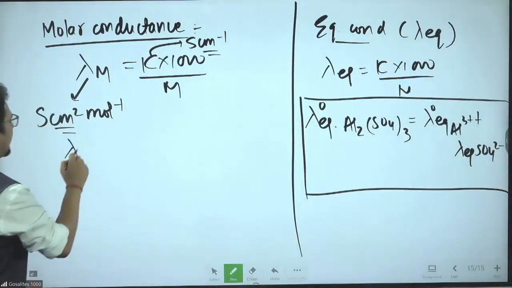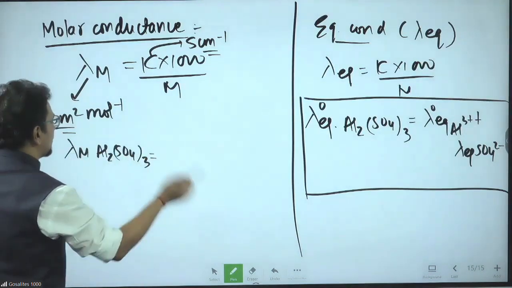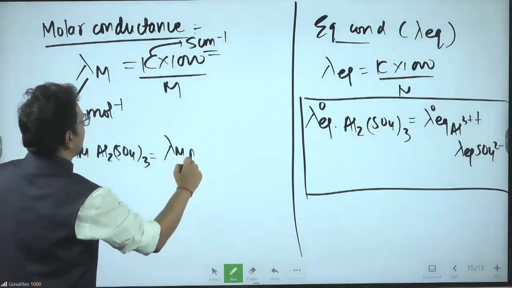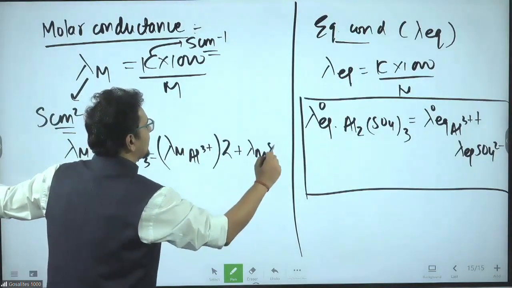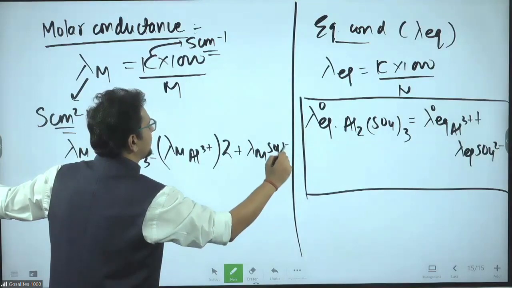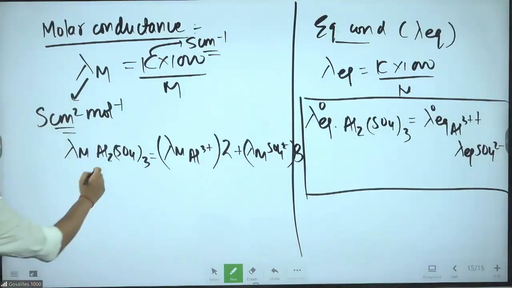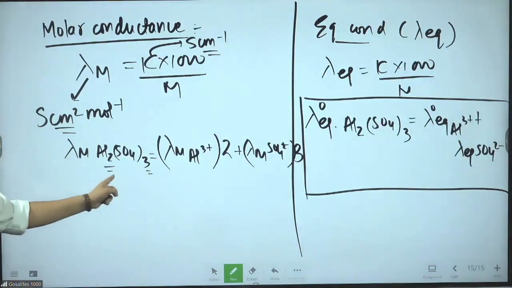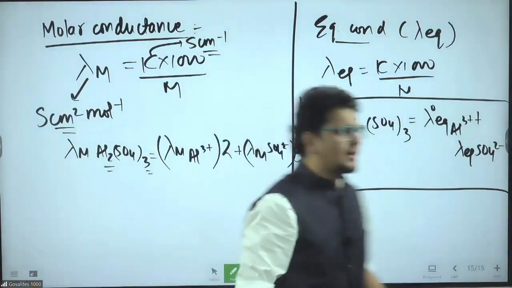If I say find lambda m of Al2(SO4)3, it will be equal to lambda m of Al3+ into 2 plus lambda m of SO4 2- into 3. Try to understand, the stoichiometry gets multiplied in the case of molar conductance, and no one cares about the stoichiometry in the case of equivalent conductance.